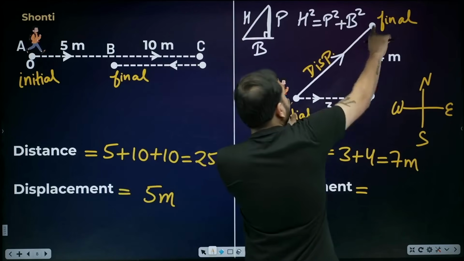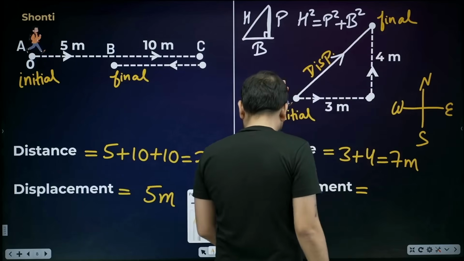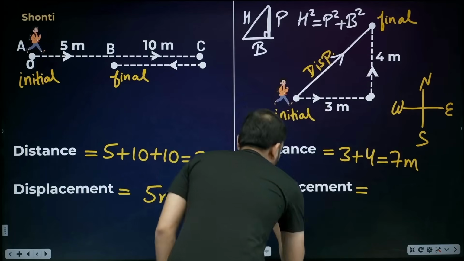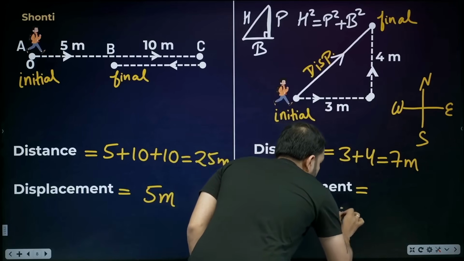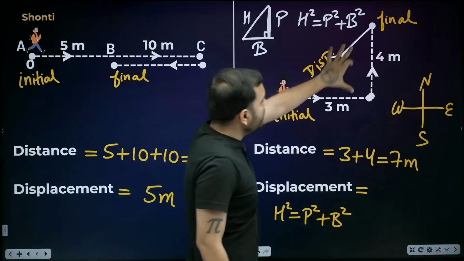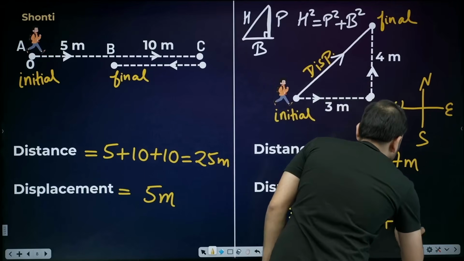And that's exactly what we need to find the displacement here. Okay, so how to get it? Let's write the same formula. H square is equal to P square plus B square. Pythagoras theorem. Square of 4 plus how much is B?